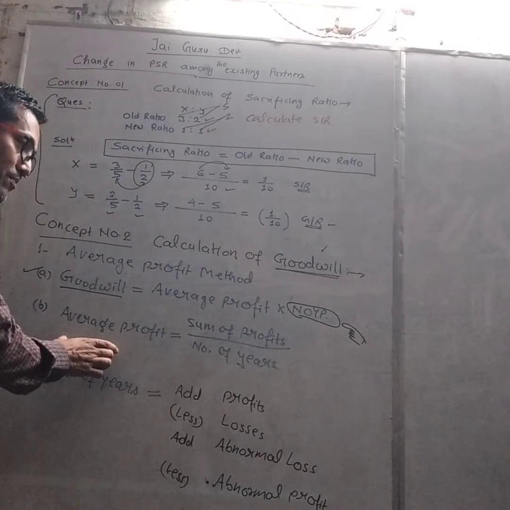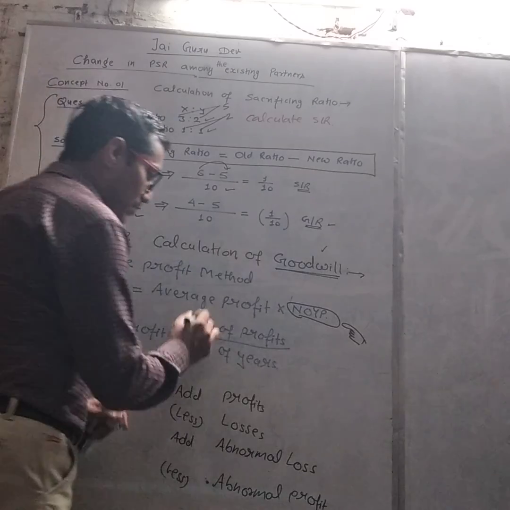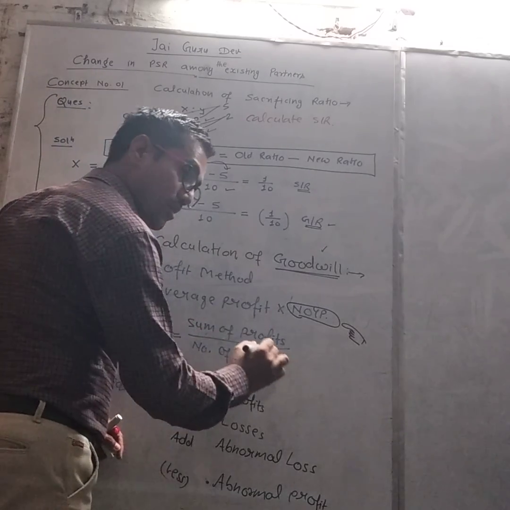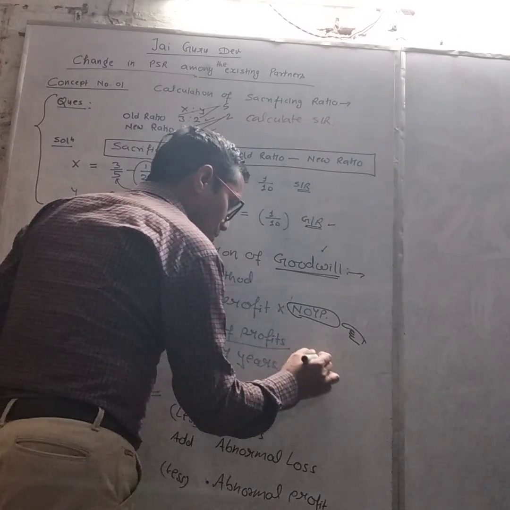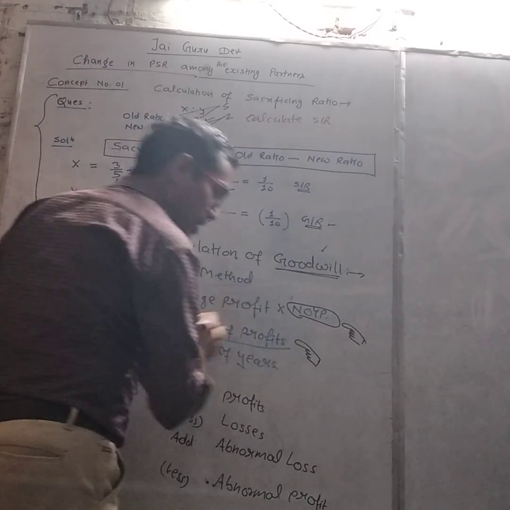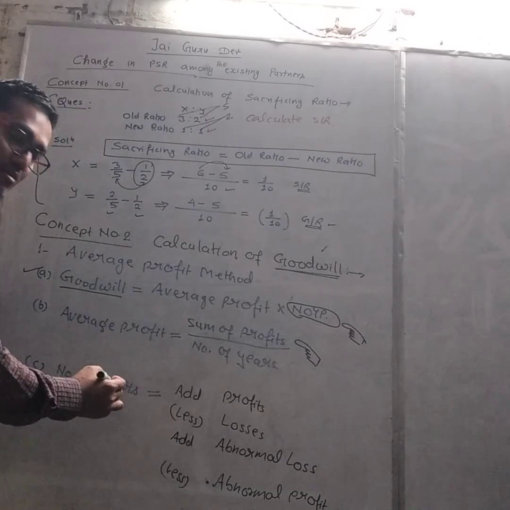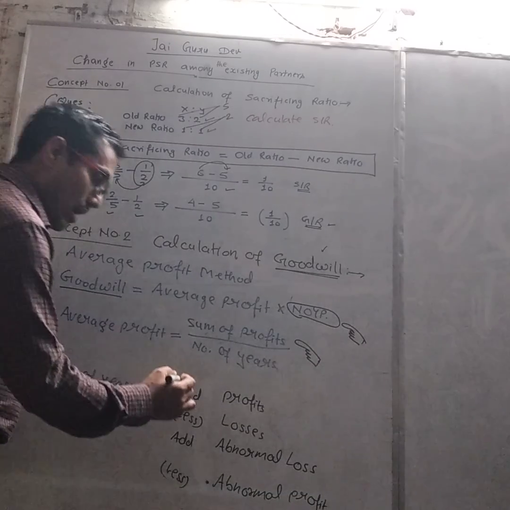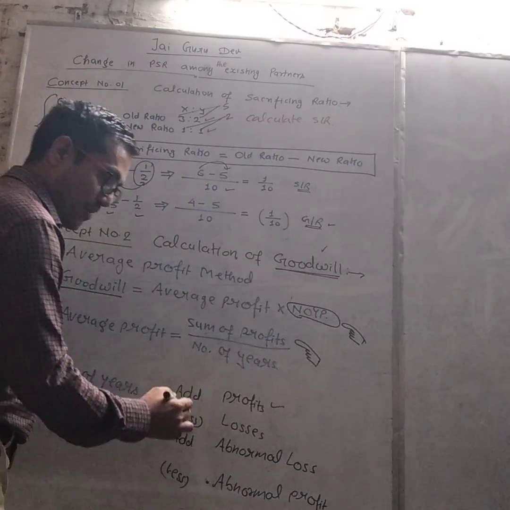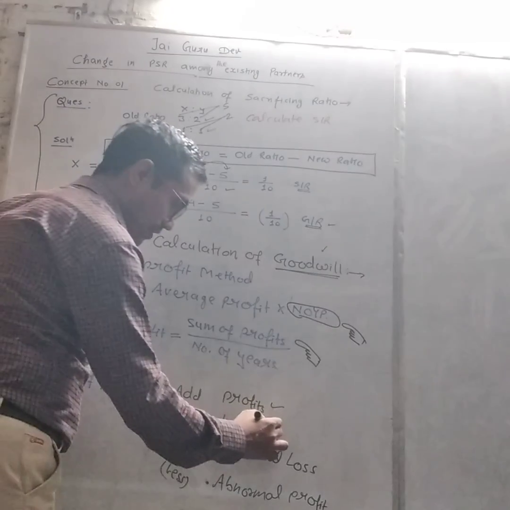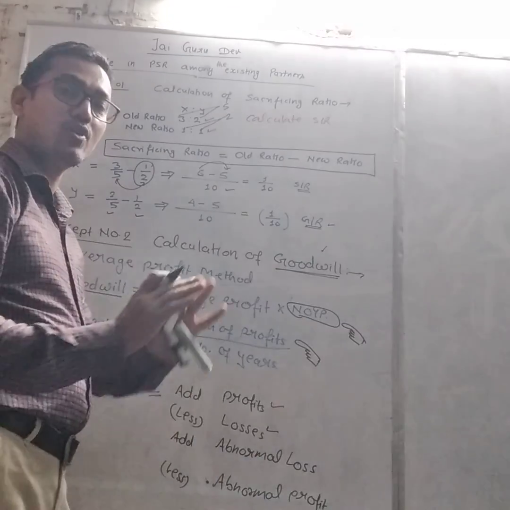Now, average profit. How do we calculate average profit? Sum of profits divided by number of years. Now, how do we calculate the sum of profits? We have to add all the profits given in the question, less all the losses given in the question, and add all the abnormal losses.